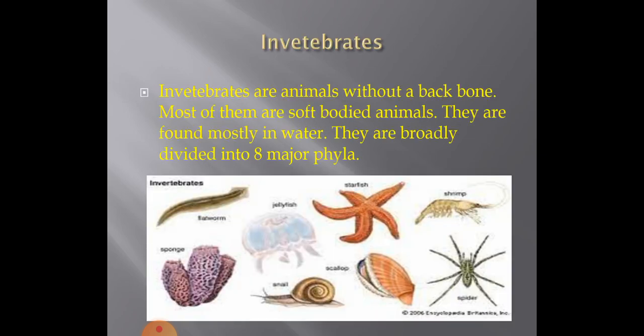Now, once again, let us define. Invertebrates are animals without a backbone. Most of them are soft-bodied animals. They are found mostly in water. They are broadly divided into 8 major phyla.